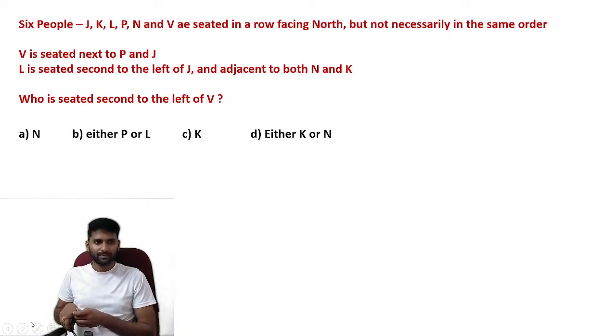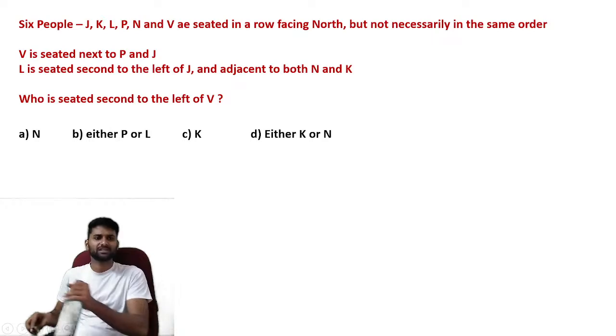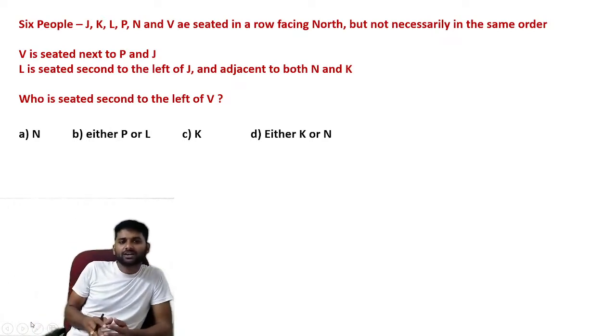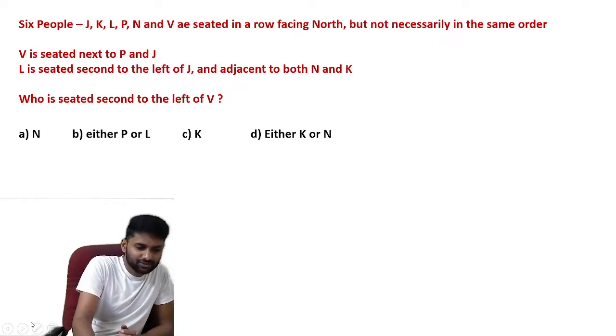They are facing north. So we have three pieces of information here. According to those 3 pieces of information, please confirm who is seated second to the left of V. So try to answer this question.